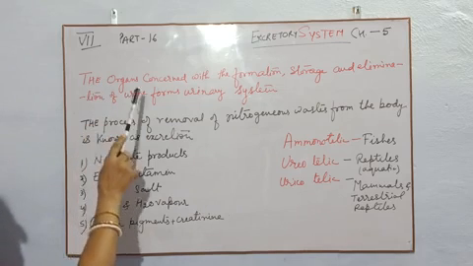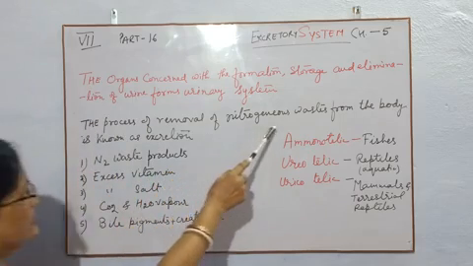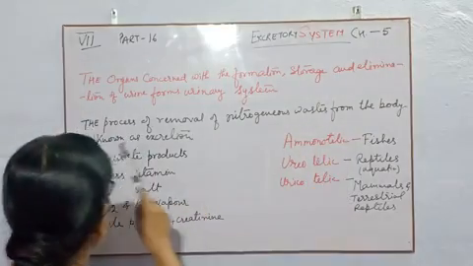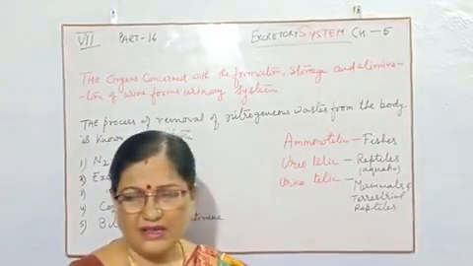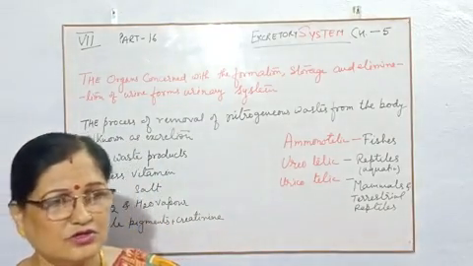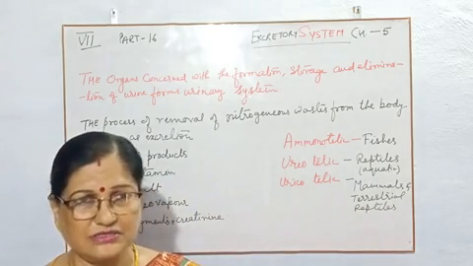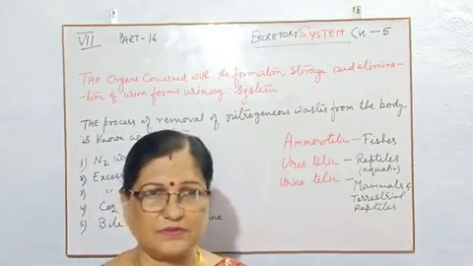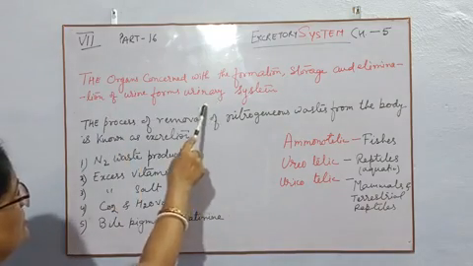The organs of the excretory system: the process of removal of nitrogenous wastes from the body is known as excretion. As we have a digestive system, where so many organs complete the process of digestion, now this is the excretory system or urinary system.